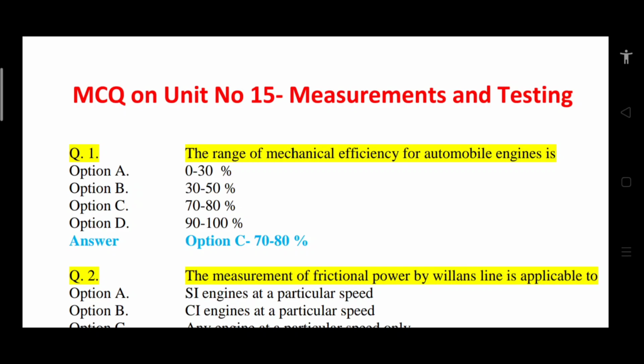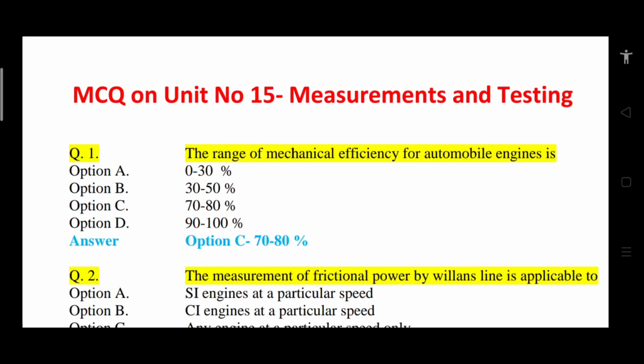Question number 1. The range of mechanical efficiency for automobile engine is option A 0 to 30%, option B 30 to 50%, option C 70 to 80%, option D 90 to 100%. Correct answer is option C, that is 70 to 80%. Generally, the mechanical efficiency for automobile engine is 70 to 80%.